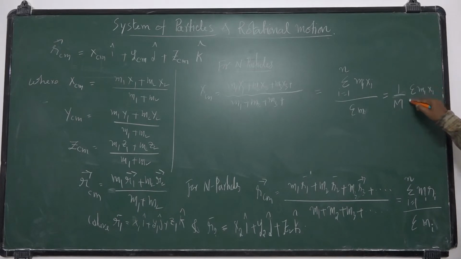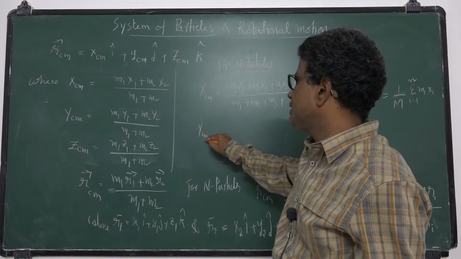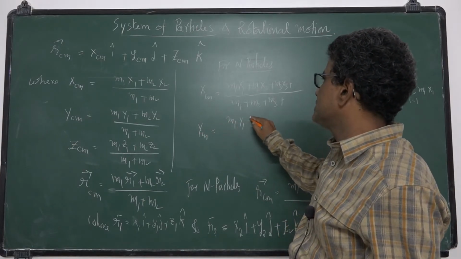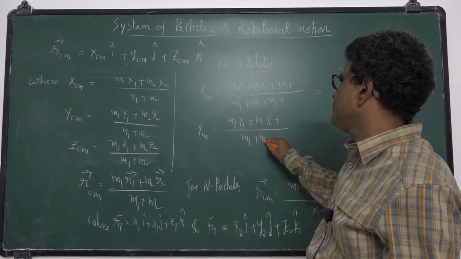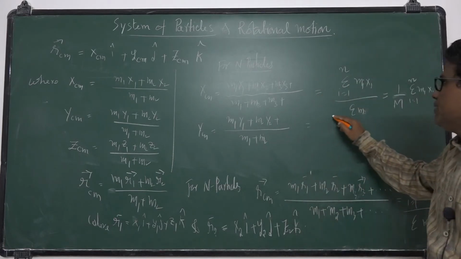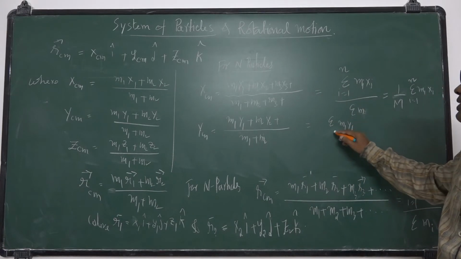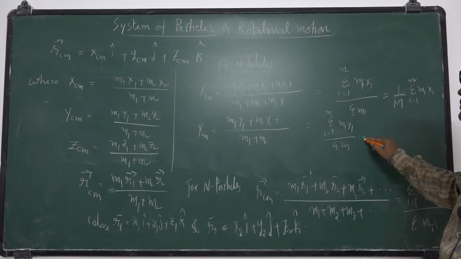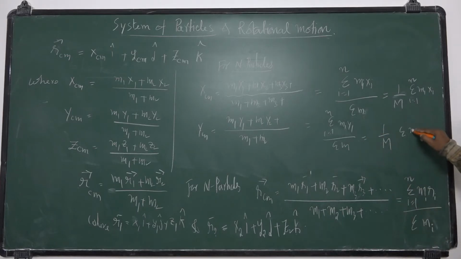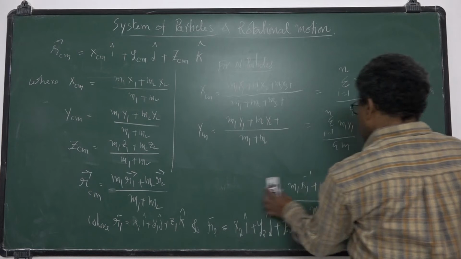Similarly, YCM we can write as (m1 y1 plus m2 y2 and so on) by (m1 plus m2 and so on). This is sigma mi yi, where i is equal to 1 to n, by sigma m, that is 1 by M into sigma mi yi, where M is the total mass.